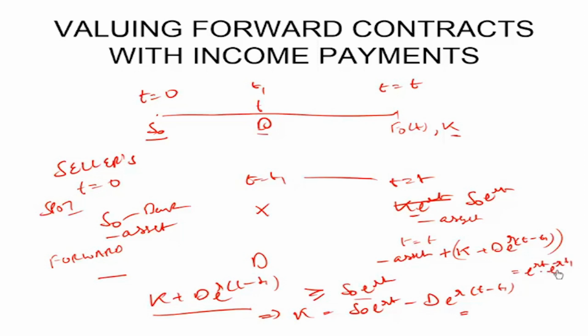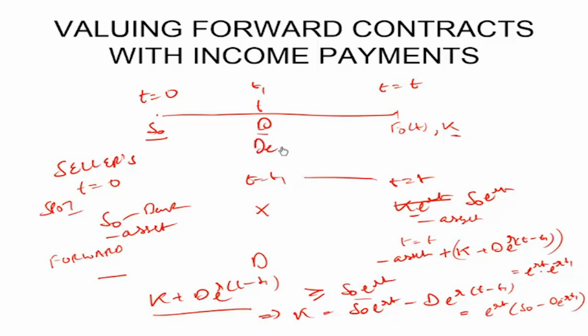This is the same thing as writing e raised to the power r(T minus t1). So e raised to the power rT will come common from these terms. In the first term, what we will be left with is S0, and in the second term, what we will be left with is D e raised to the power minus r t1.